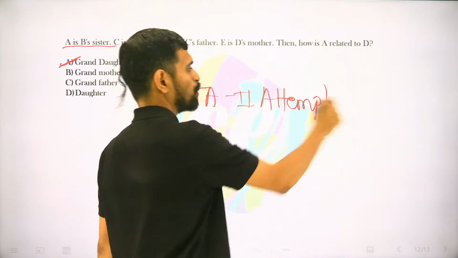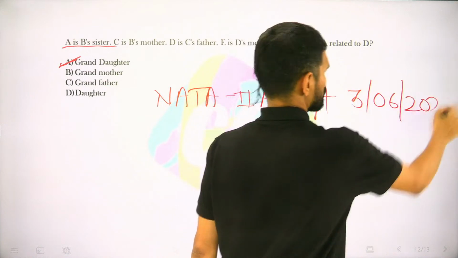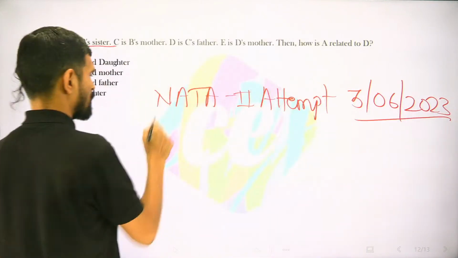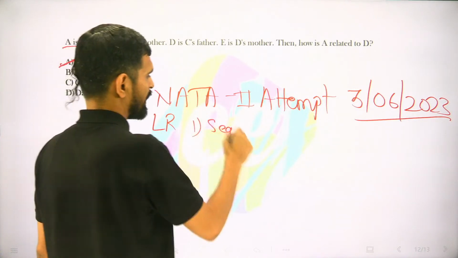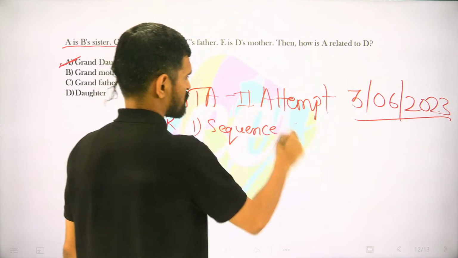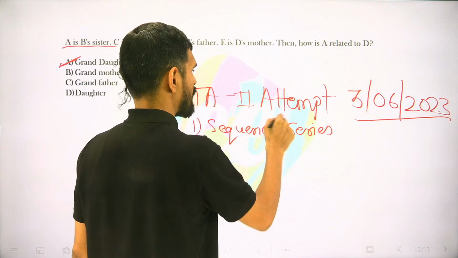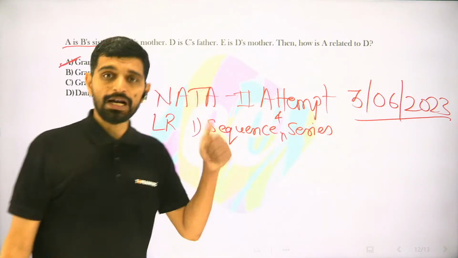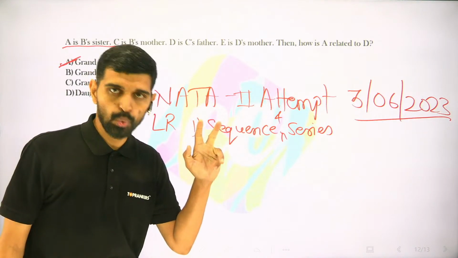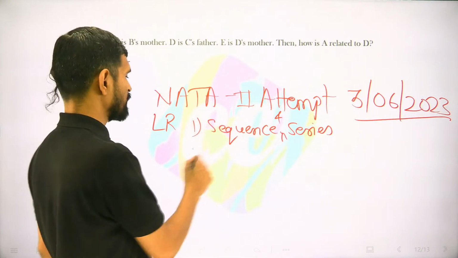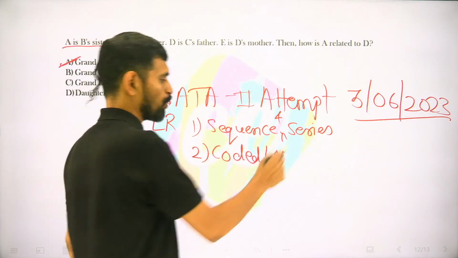Scheduled to happen on 3rd June 2023. Logical reasoning. Number 1, sequence and series based questions. Sequence and series: alphabet based series, numbers based series, combination of the two, right? Then coded language.